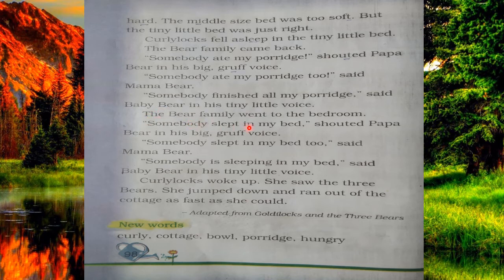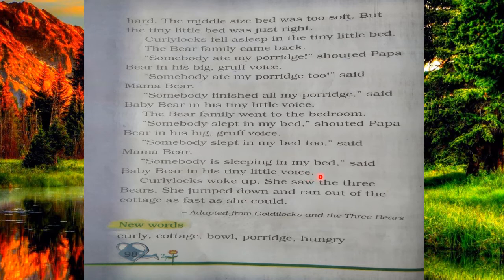After then the bear family went to the bedroom. After seeing that somebody ate their food, they went to the bedroom. "Somebody slept in my bed," shouted Papa Bear in his big gruff voice. Mama Bear also said that somebody slept in my bed too. And then Baby Bear said, "Somebody is sleeping in my bed," in his tiny little voice.